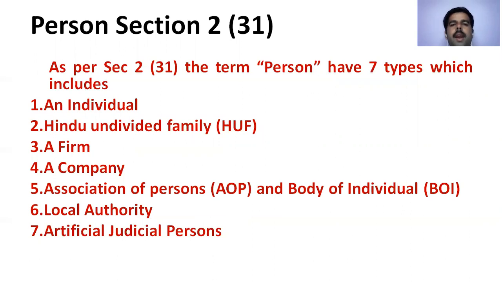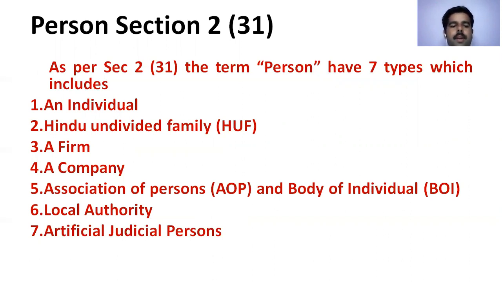The term person has 7 types. Again, this person is divided into 7 types. What are they? The first one, an individual; Hindu undivided family; a firm; a company; association of persons or body of individuals.